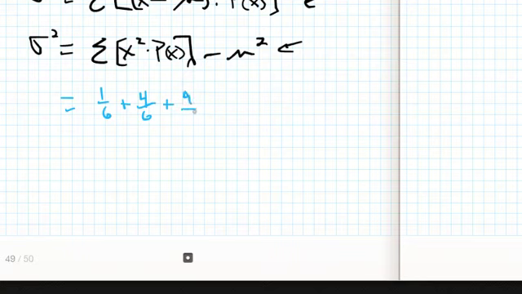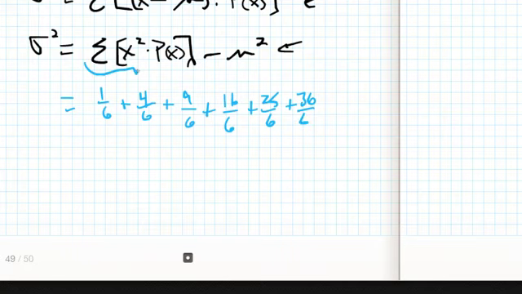Plus 9/6 plus 16/6 plus 25/6 plus 36/6, right? That's this right here. And then I'm simply going to subtract out 3.5 squared, or 7/2 squared, by the time I'm done.